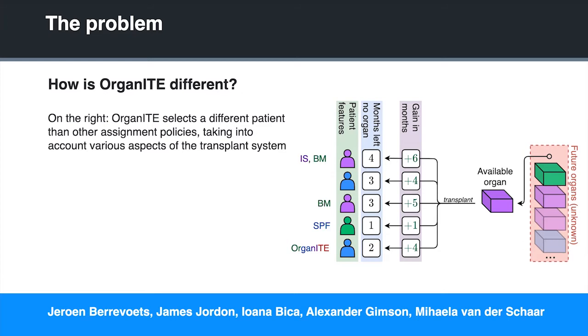This contrasts other assignment policies, such as a best match policy that only takes into account the features of the organ and the patient, an incremental survival policy that only takes into account the gains of the organ versus how long they have to live, and a sickest person first policy that only takes into account how long the patient has to live without an organ.